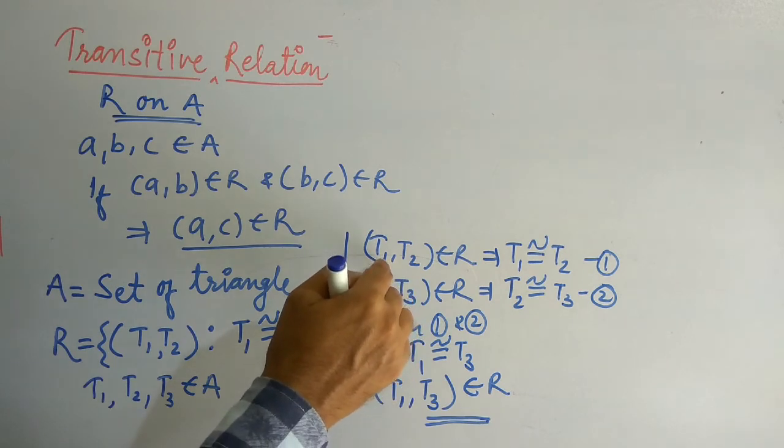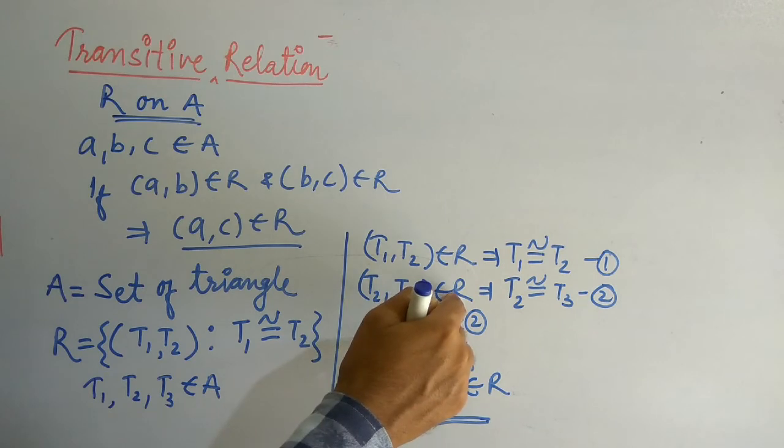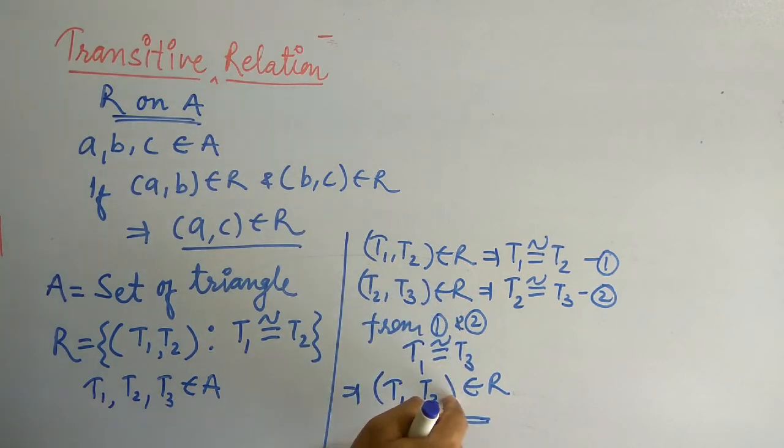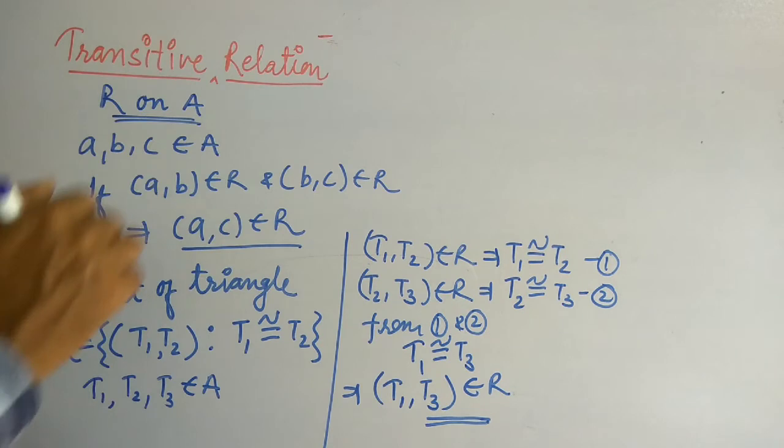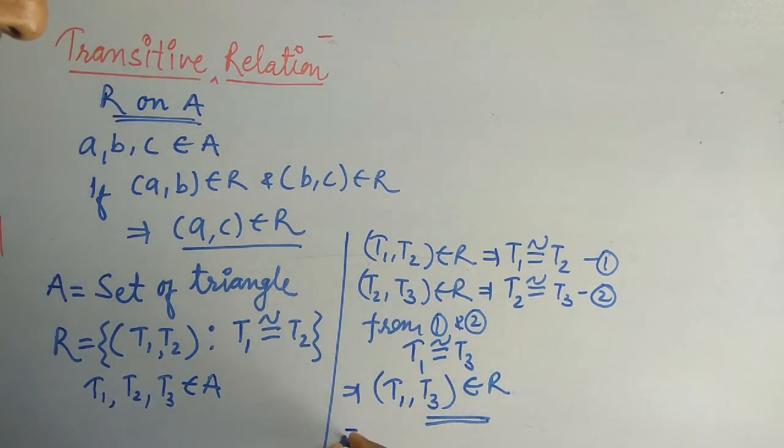Okay, so what did we take here? (T1, T2) belongs to R, (T2, T3) belongs to R, and what did we prove? (T1, T3) belongs to R. Whose definition is this? This is the definition of a transitive relation. So this implies R is transitive. This relation is transitive.